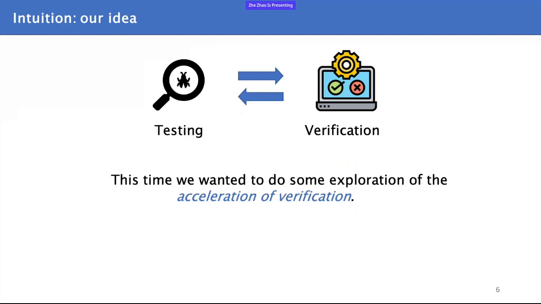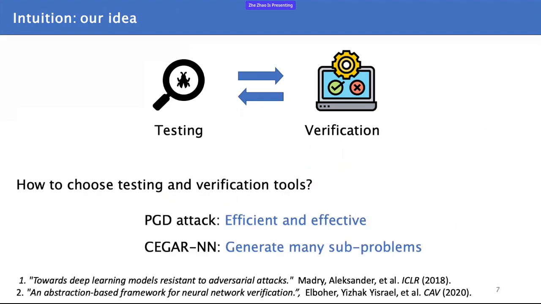As the aim of an adversarial attack or testing is to find bugs, we think the combination of testing or adversarial attack with verification in neural network robustness will be very interesting. In the conventional software verification field, combining testing and verification is a common way to speed up verification. So with the aim to accelerate verification, how to select appropriate testing and verification tools and combine them?